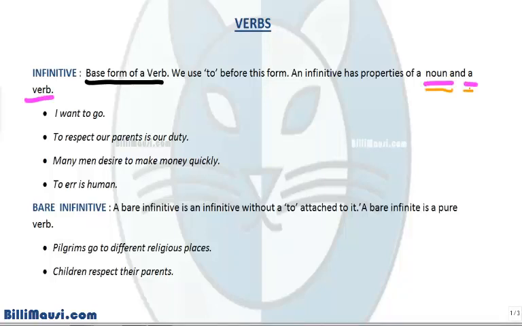An infinitive generally has a property of a noun and a verb, but it may also function as a subject, direct object, subject complement, adjective or adverb in a sentence. We'll analyze this shortly. Let's see a couple of sentences. I want to go. To respect our parents is our duty. Many men desire to make money quickly. To err is human. So you see, these infinitives are behaving as different entities in different sentences.